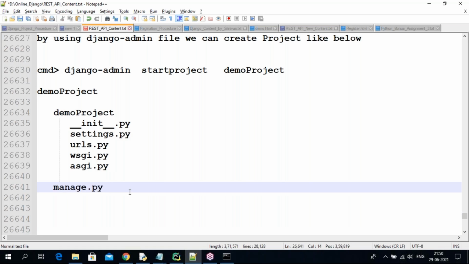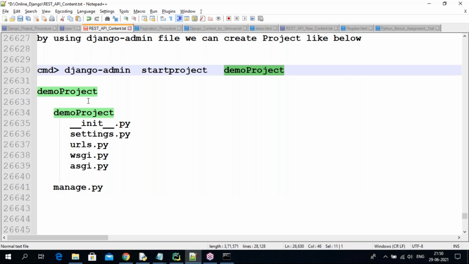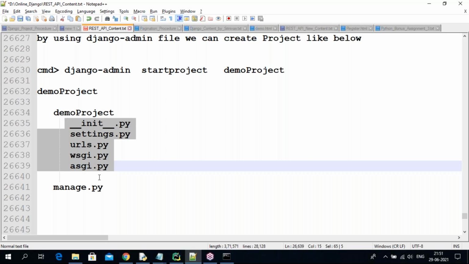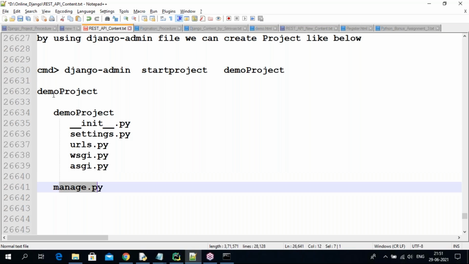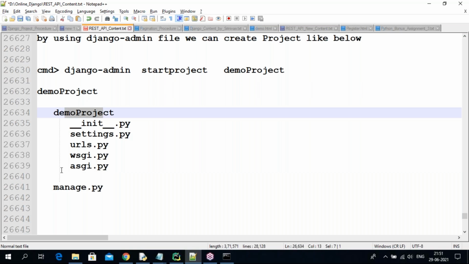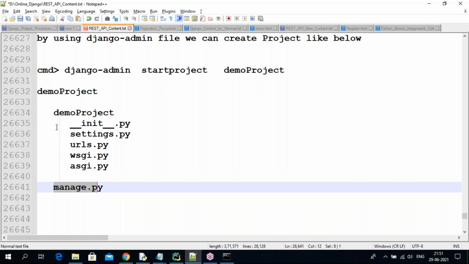Now, how do we create a project? By using this command. Whenever we execute that command, one folder is created with the project name, the root folder. In this folder we get the project name, and that project contains these files. The manage.py file is also in the folder. The project name folder and manage.py are both in the same parallel location. So this is the project structure.